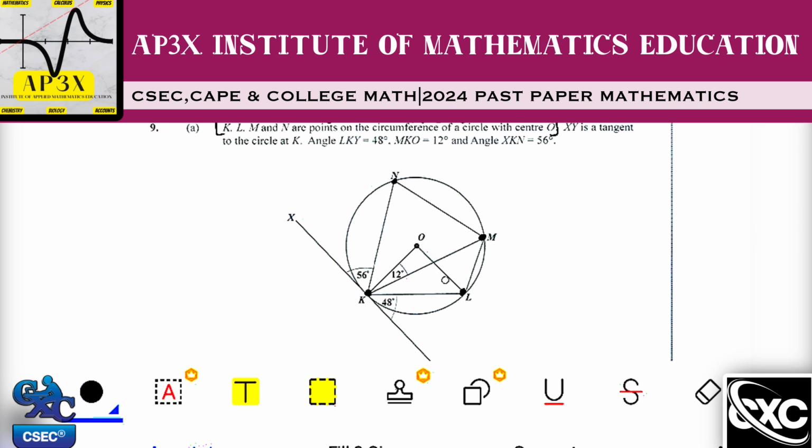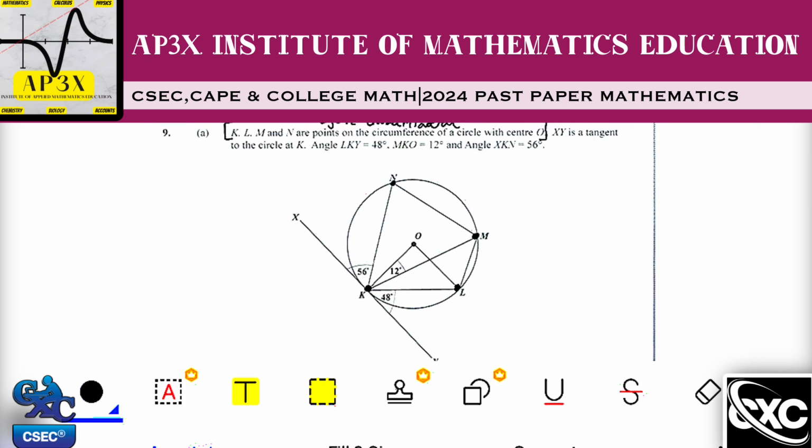It is said that they add up to 180. So later on, that theorem might play an important role. The next thing it says here is that XY is a tangent to the circle. So I know right away that a bit later from now, my tangent theorem is going to come into play.